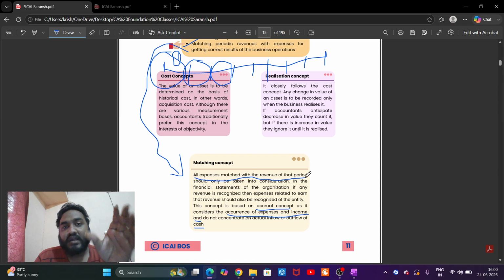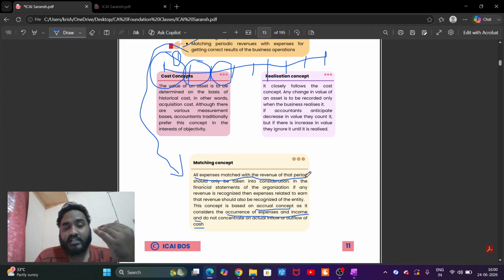That 10,000 can be recognized in that financial year. If you pay 10,000 for selling 15,000 in the next year, you cannot recognize this 10,000 in the current year because of the matching concept.